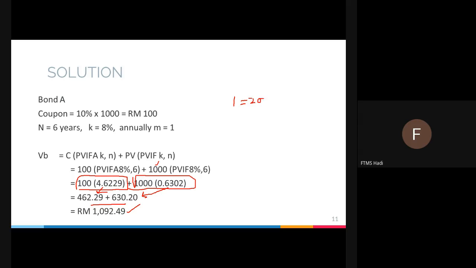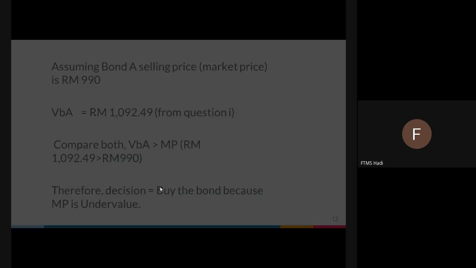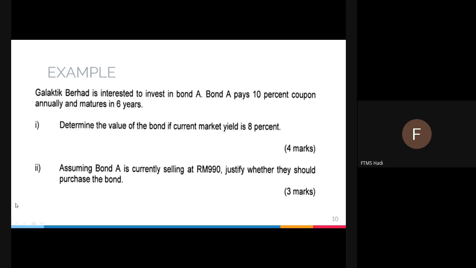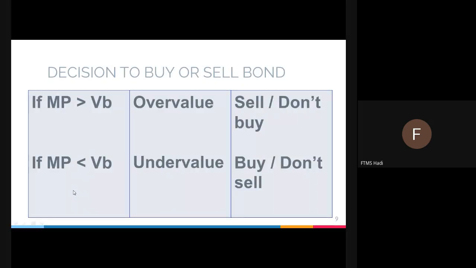If you get an answer beyond that, like 5,000 or 10,000, that doesn't make sense, so something must be wrong with your answer.